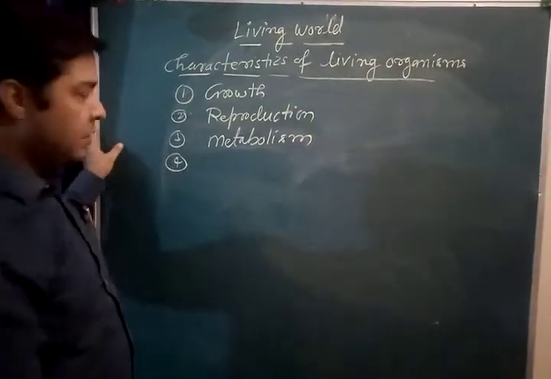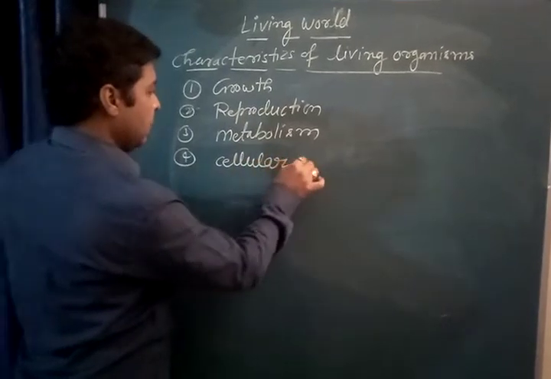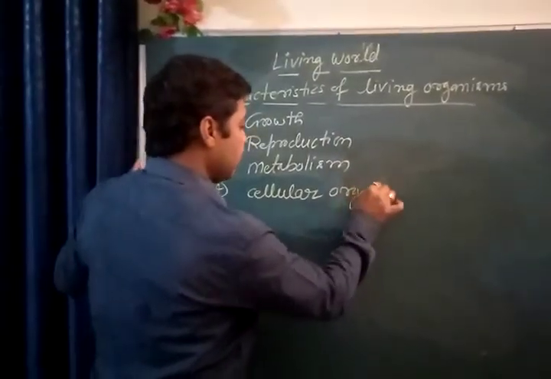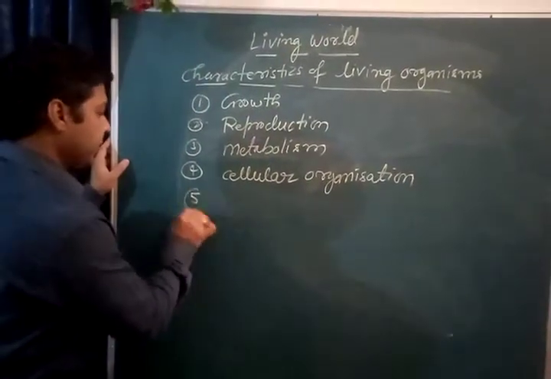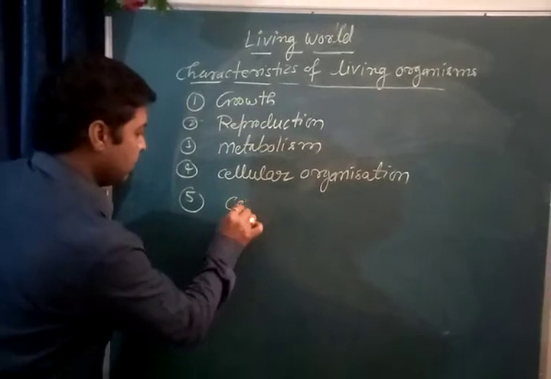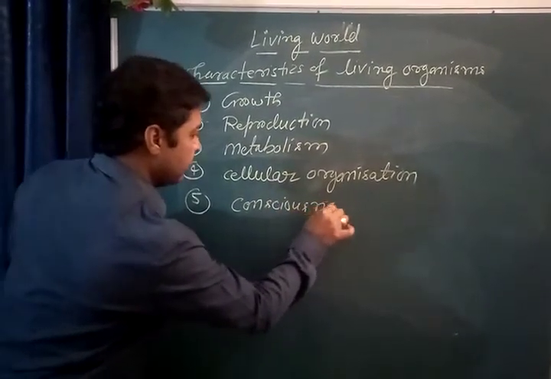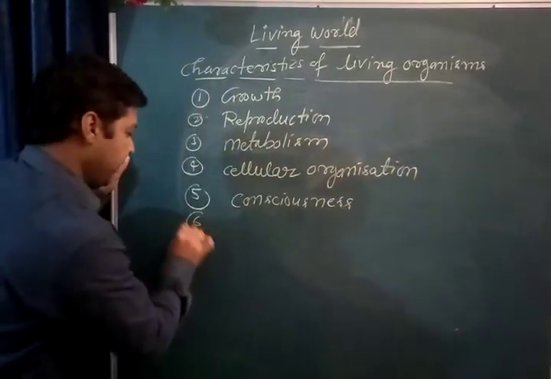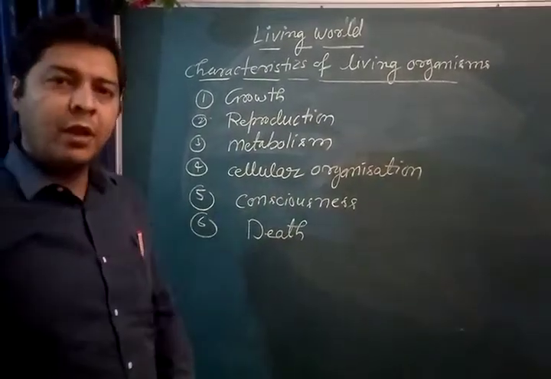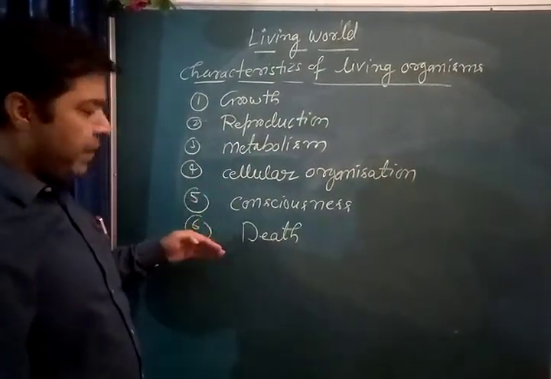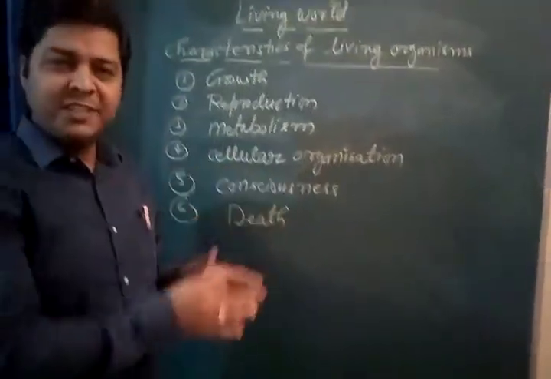The fourth characteristic we write is cellular organization. Fifth, we write consciousness, and we can also write death. So these are the main and important characteristics, properties which are possessed by living organisms.